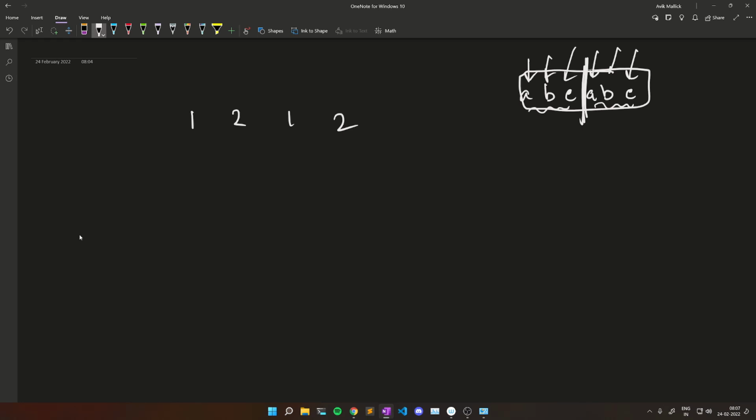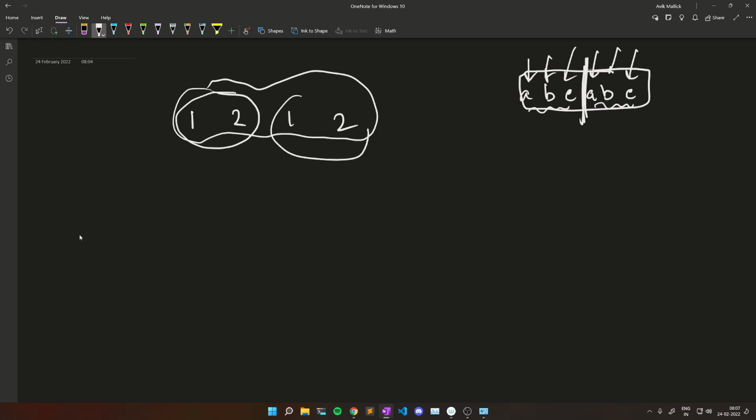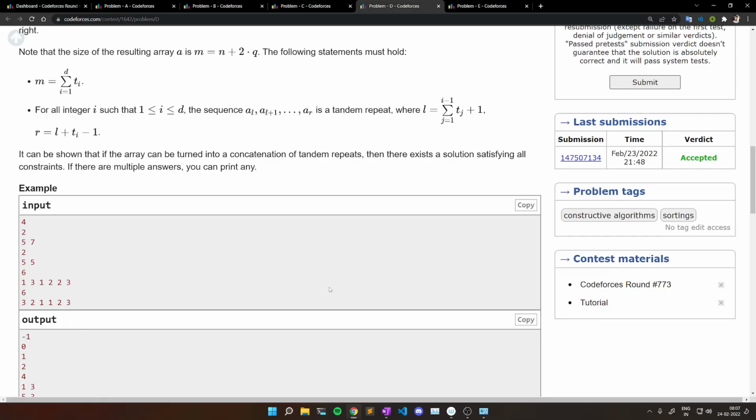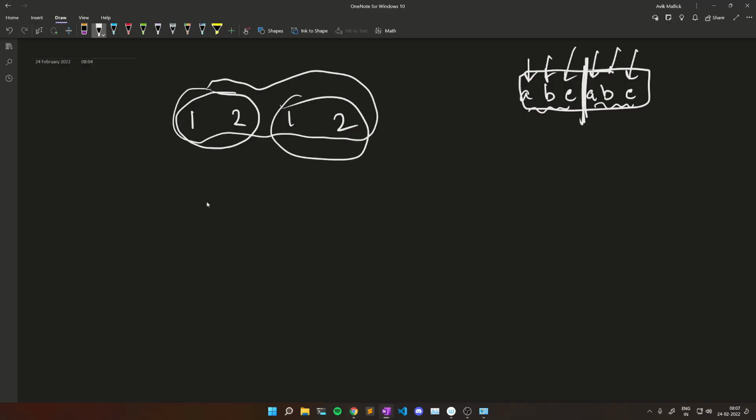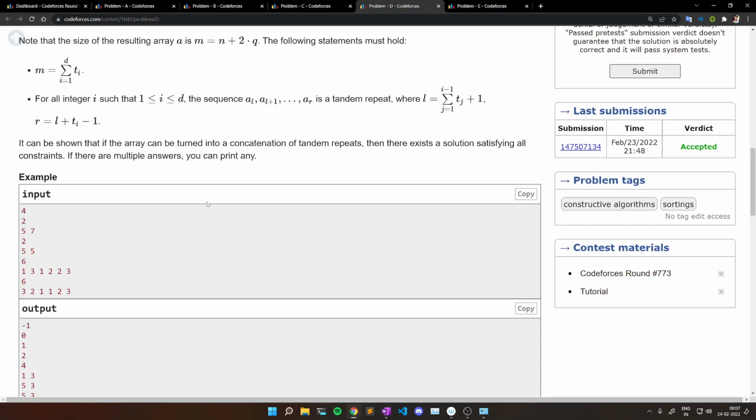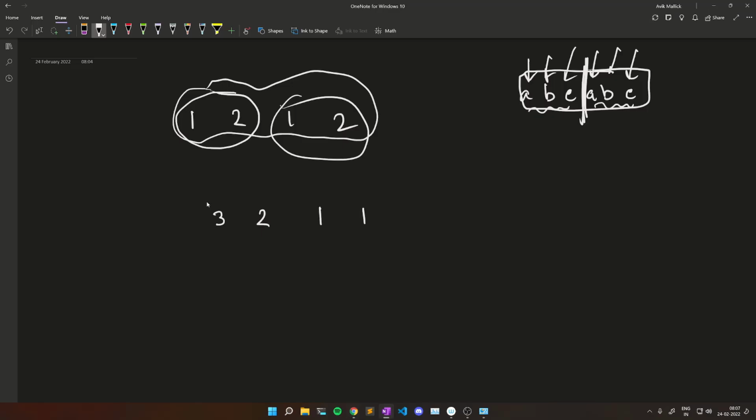Now let's say we are given this array. This array is already a tandem repeat, right? Because this is 1 2 and this is again 1 2. So in this case we don't have to do any operation. Now let's say the problem is 3 2 1 1 2 3.